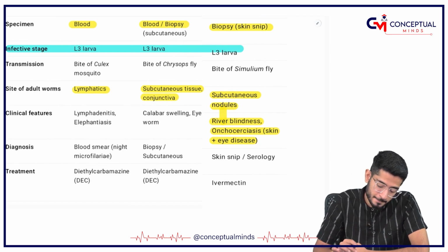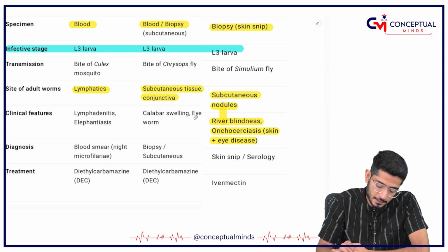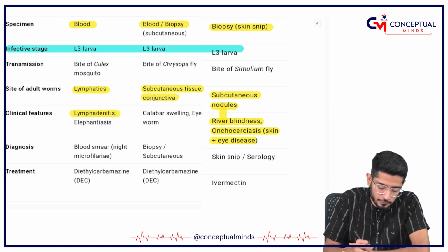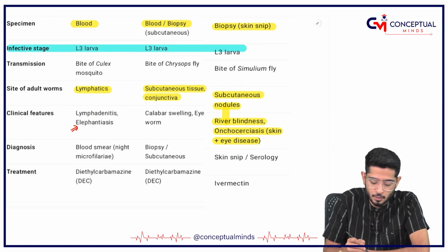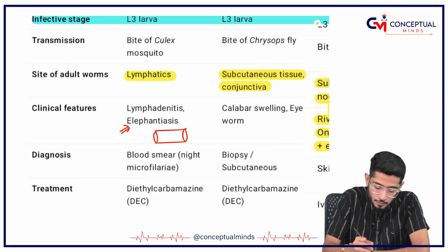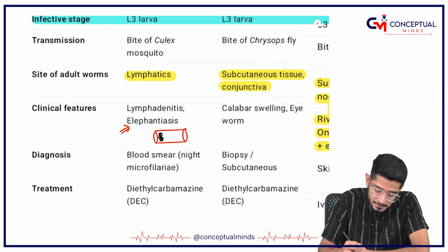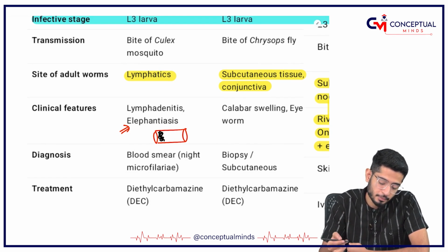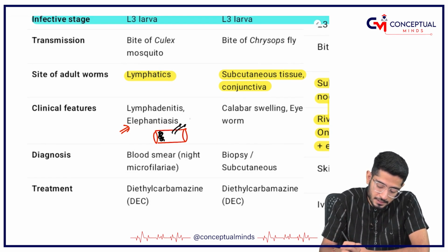Remember, Wuchereria is responsible for causing elephantiasis. So what is going to happen is that in the lymphatics, this is going to get accumulated, that leads to a lymph block, and once the lymph block is there, the lymph is going to leak out into the tissues.